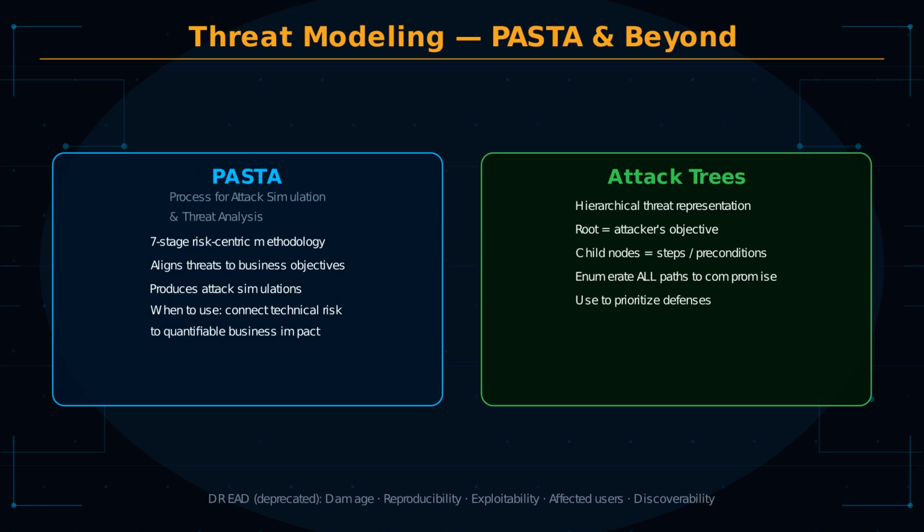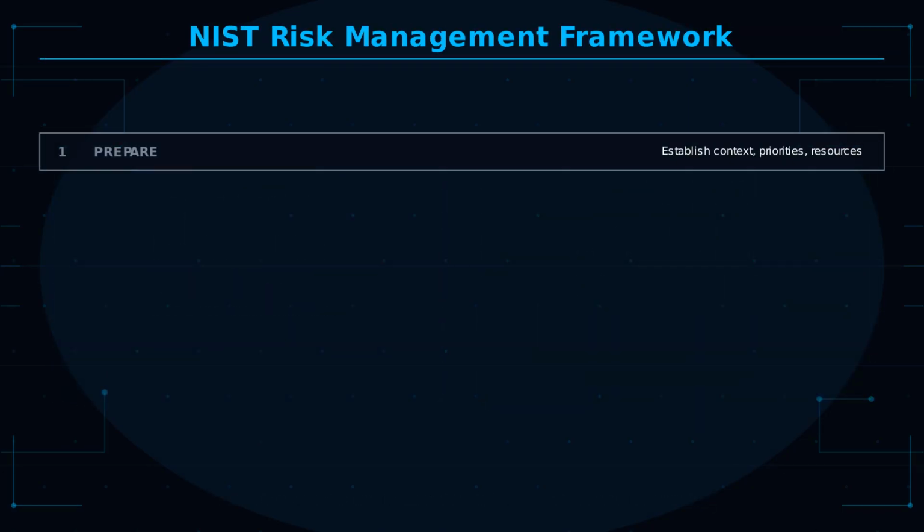STRIDE identifies what can go wrong. PASTA models how it happens in a business context. Attack trees show the path to exploitation. The NIST Risk Management Framework defines 7 steps for integrating risk management into system development and operations.